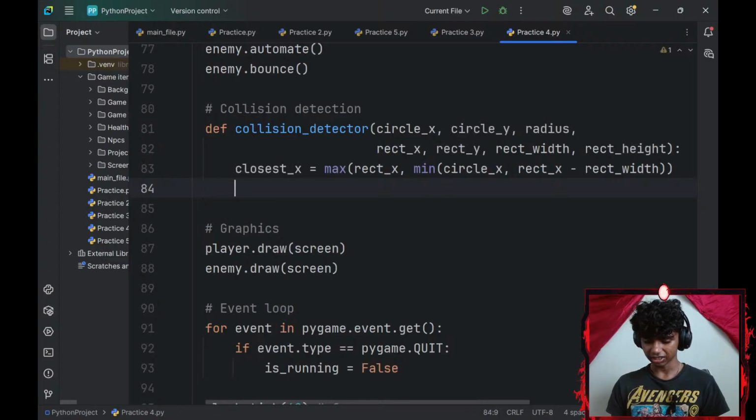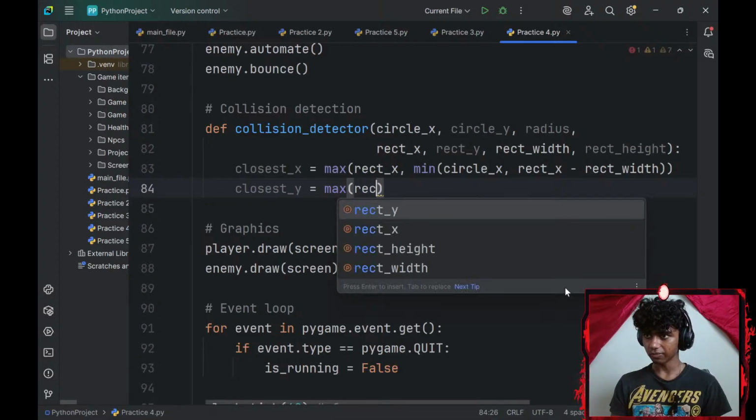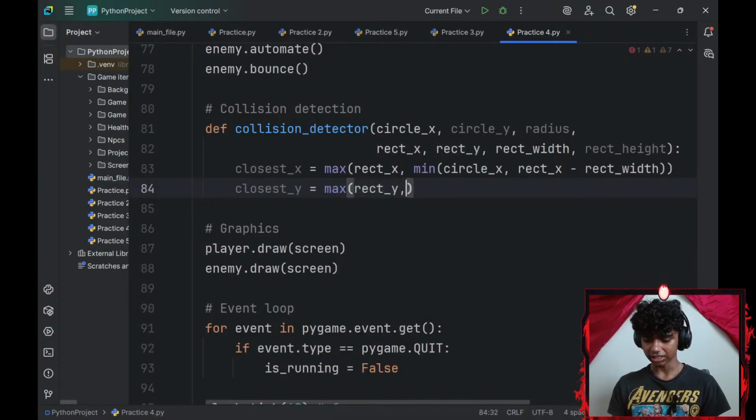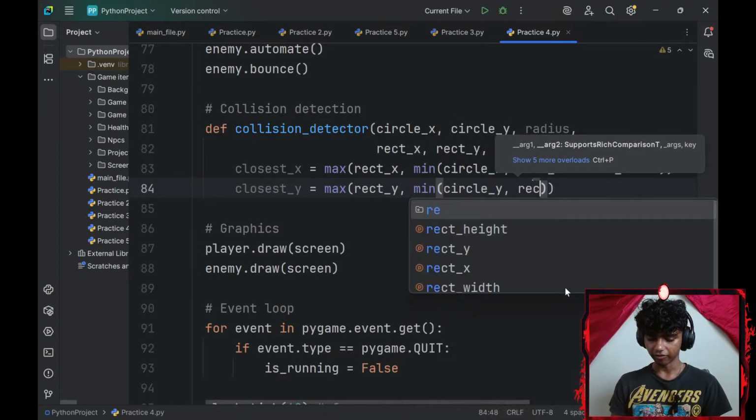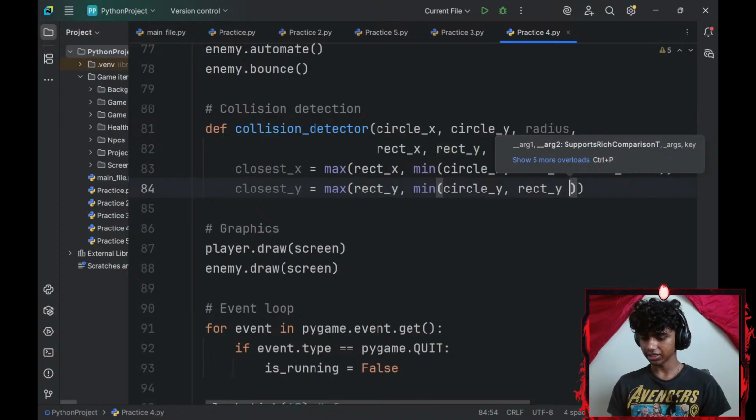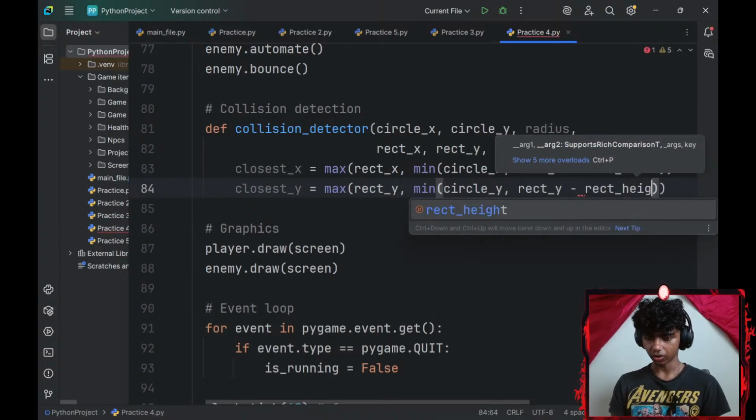I hope this is correct. Now for my closest underscore y-axis, which is going to be equal to max, my max is going to be my rect underscore y-axis this time. My min is going to be my circle underscore y-axis comma my rect underscore y-axis minus my rect underscore height.